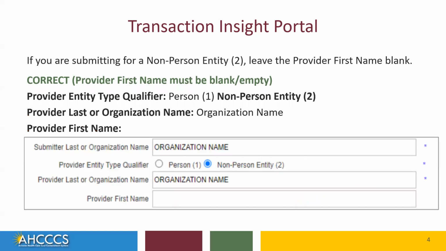Here, we have provided an example of the correct formatting when submitting documentation using the Transaction Insight Portal. For the provider entity type qualifier field, in this example, the provider has selected Non-Person Entity 2. The provider last or organization name field, the provider has entered the organization's name. And for the provider first name field, the provider has left it blank. The bottom of the screen shows a screenshot of how this will look in the Transaction Insight Portal.